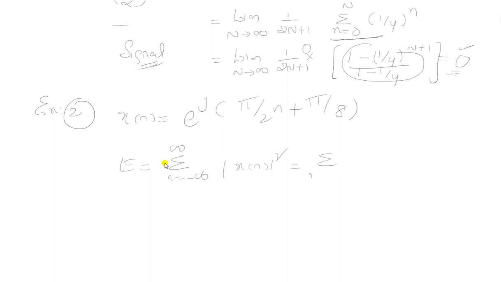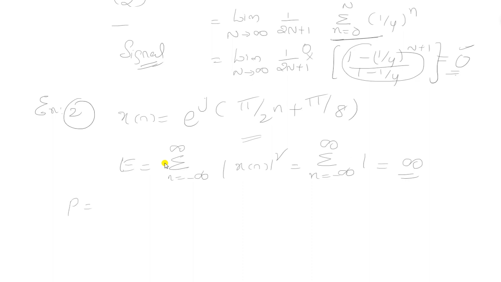Substituting x of n, n equals minus infinity to infinity, e to the power of this entire term, its modulus becomes equal to 1. So the modulus function is equal to 1, and summing from n equals minus infinity to infinity, this becomes infinity.